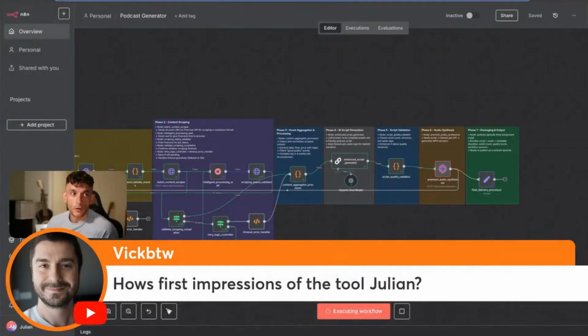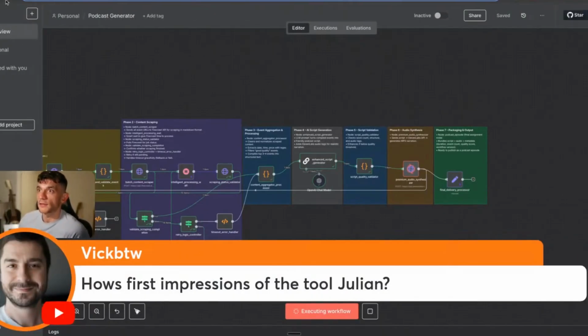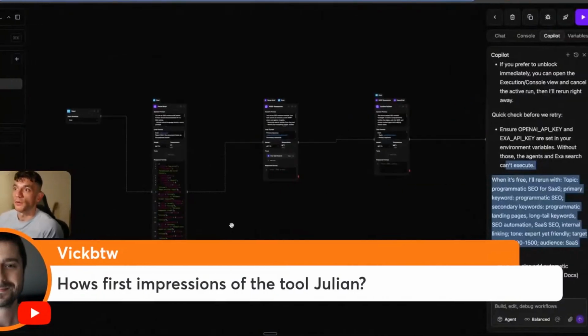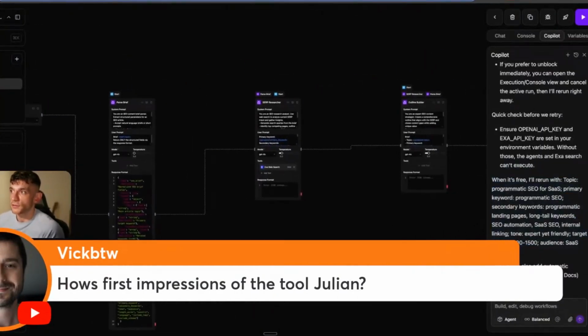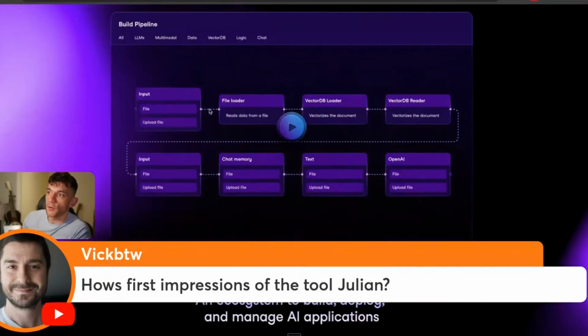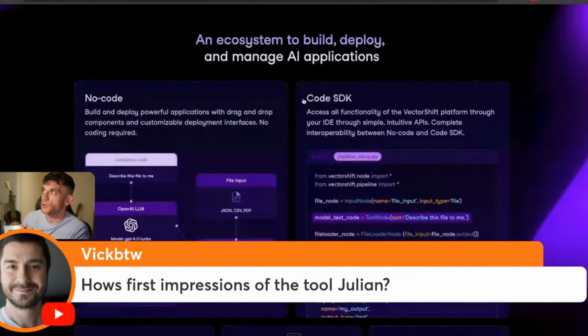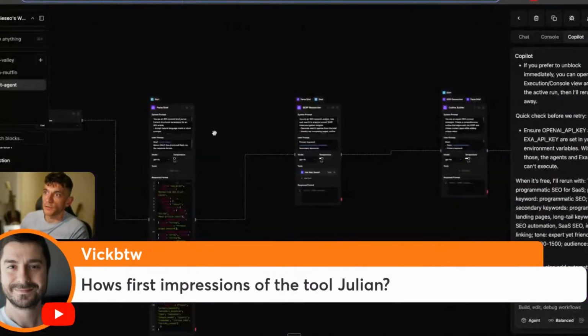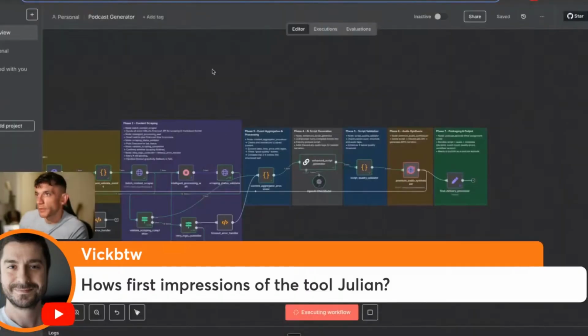But SIM, it looks cool. I mean, to be fair, it's free. You can't complain. So from my first impressions, I would say SIM is a really nice, simple way to build AI agents and just drag and drop. Yeah, this is it. It really reminds me of that. It looks very, very similar, sort of process. I'm sure you can do a lot more with SIM, for example, adding in tools and stuff, but it just seems like that.